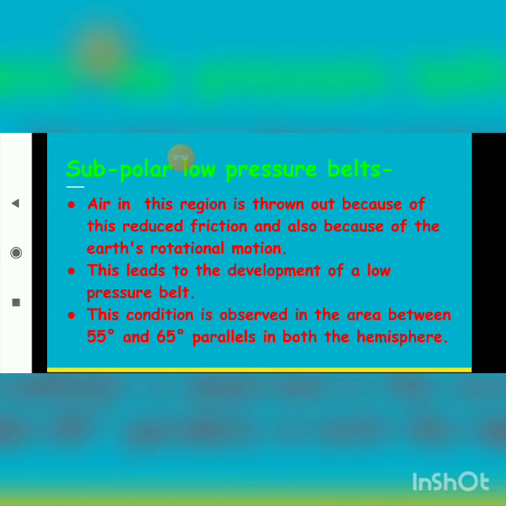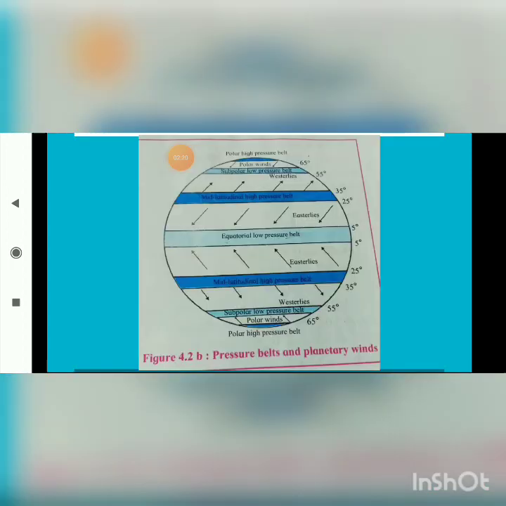This condition is observed in the area between 55 degree and 65 degree parallels in both hemispheres. Here, students, you can see 55 degree and 65 degree.